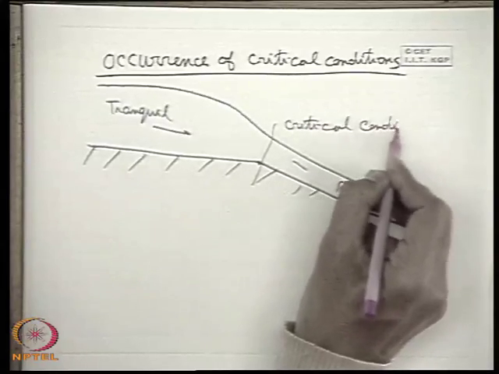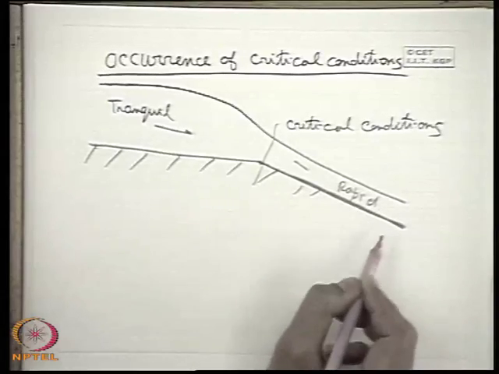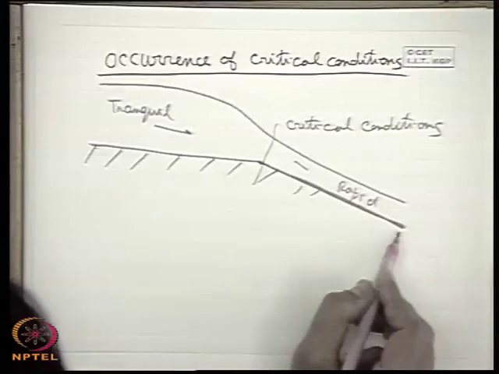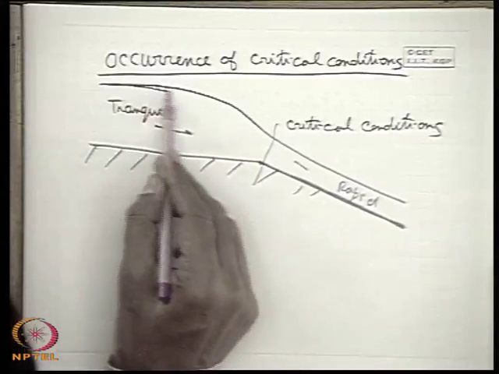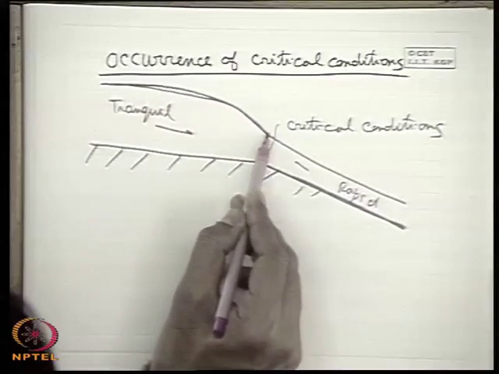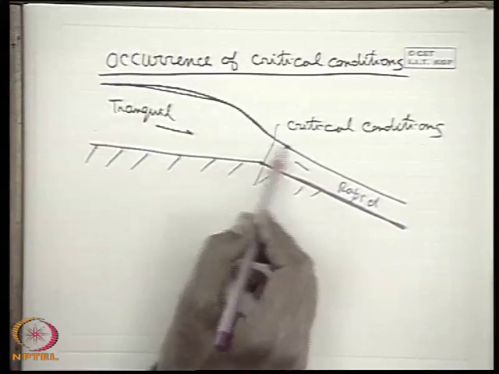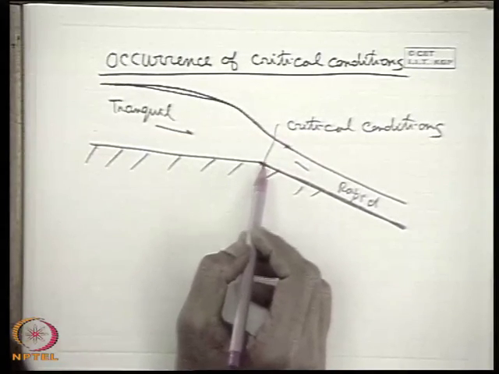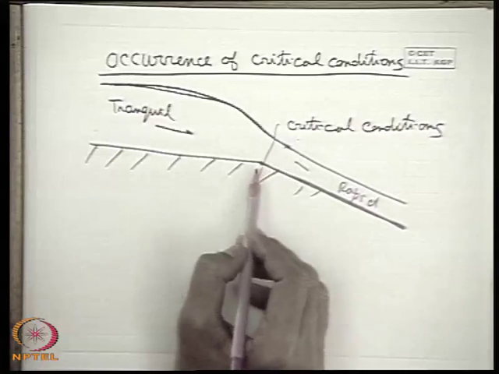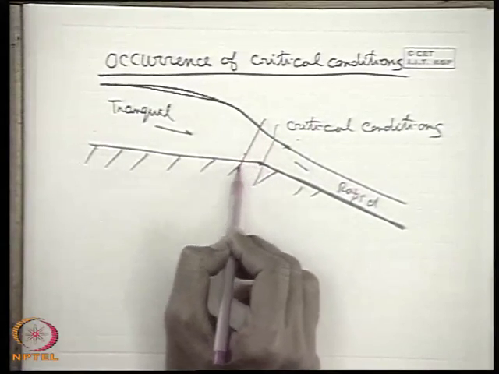Sometimes it happens in practice that if the slope of this channel is too steep, or there is an abrupt change in the slope, then there is an appreciable curvature of the streamline in the near vicinity of the junction, where the assumption of the hydrostatic pressure variation is not justified. And in that case, the critical conditions may occur a little upstream from this junction, somewhere here.